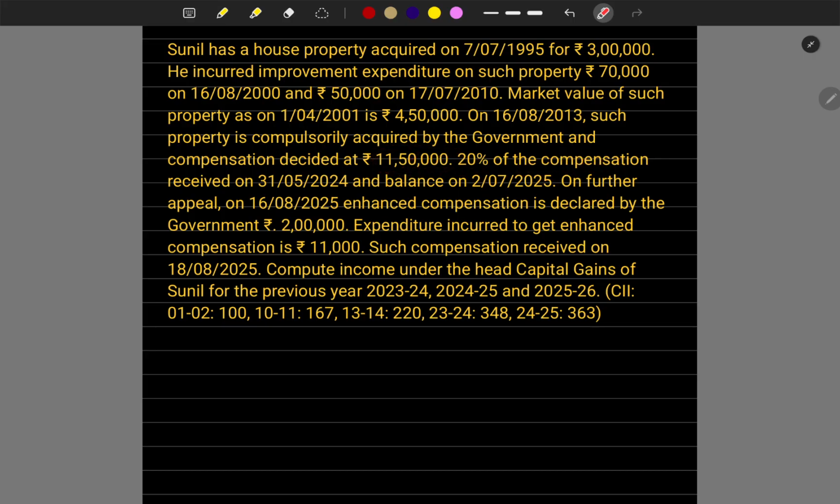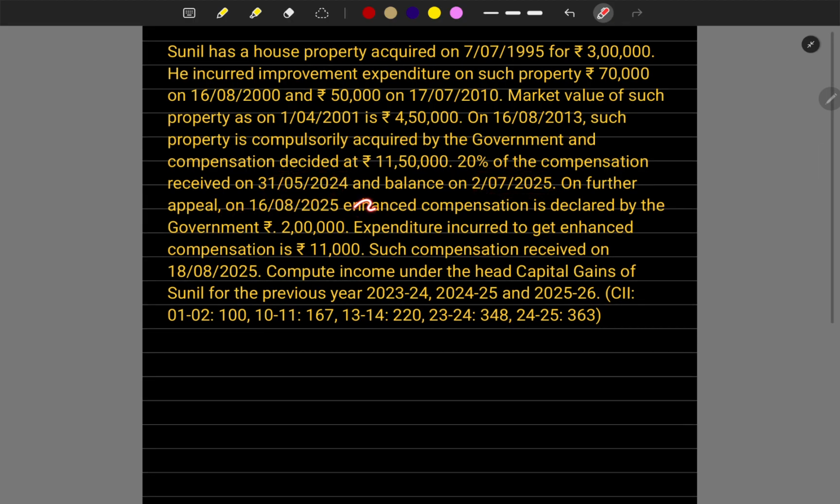20% of the compensation is received in 24 and the balance in 25 on further appeal. He received 11 lakh 50 as the price for compulsory acquisition, but he felt this was very less, so he took litigation to the court and received enhanced compensation of 2 lakh, and he incurred expenditure of 11,000 related to that further litigation.